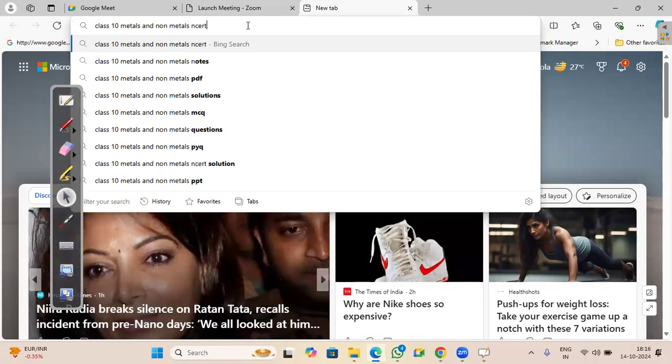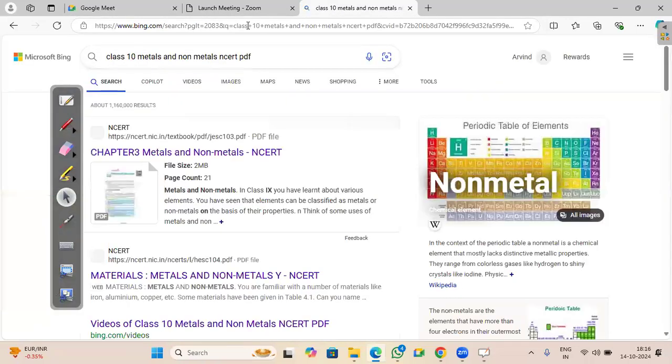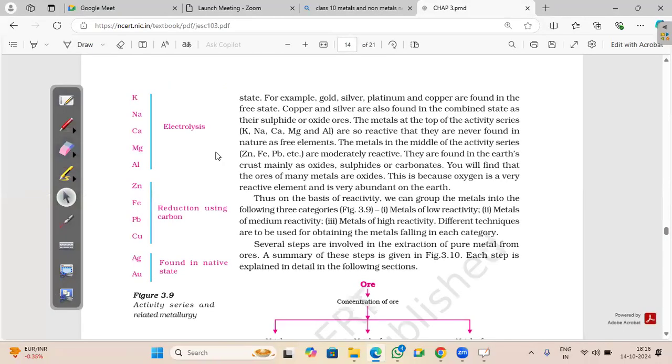Those which are of low reactivity are found in their native state, or they can be obtained by roasting. For the medium ones, the last method was reduction. You reduce the metal, and for that first you have to obtain its oxide. To obtain the oxide of the metal, we perform two processes called calcination and roasting.